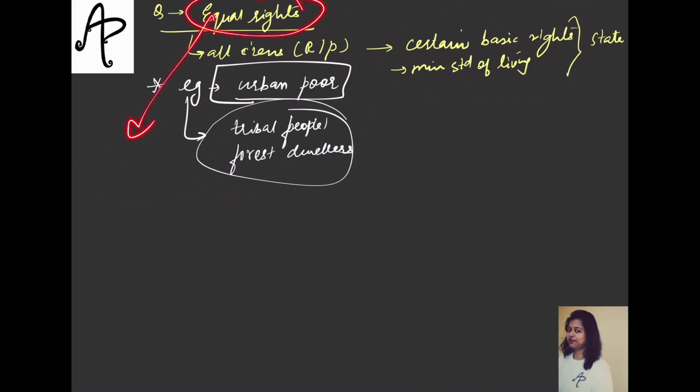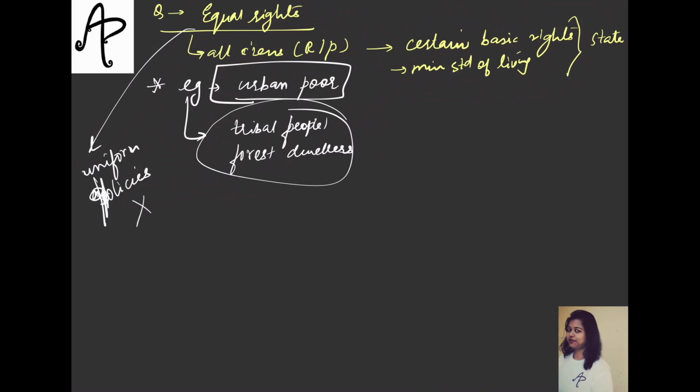Therefore, when we talk about equal rights, we are not able to say that it would mean you have to apply uniform policies for everybody. Equality here, जब हम equality की भी बात करेंगे, you will see this concept that equality will not mean that you will give rights equally to everybody. That cannot be done. You cannot have equal policies for everybody because they have different needs, different demands.